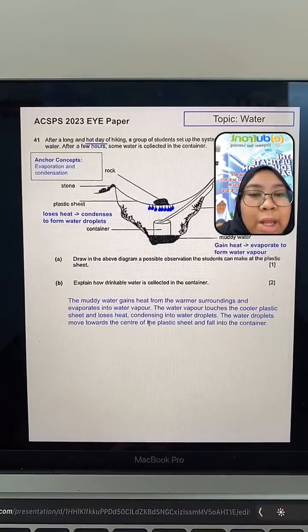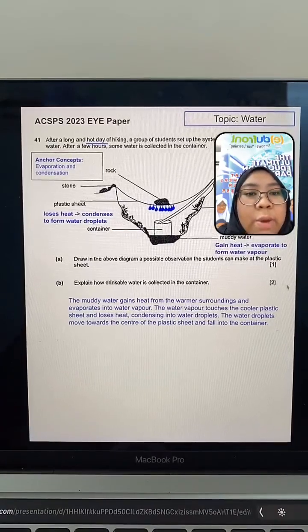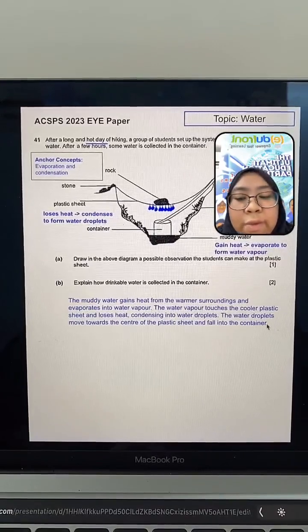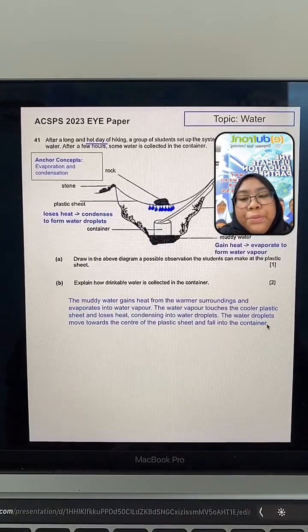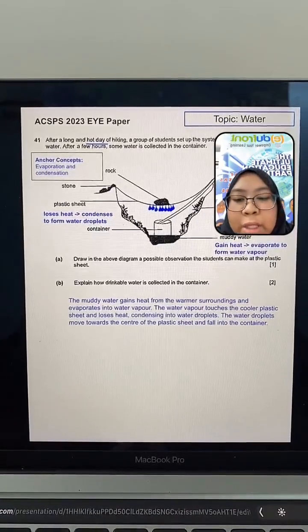If you miss out on anything, there are 3 sentences here, right? 3 parts to the question. If you miss out on anything, you might risk losing marks. So remember, to get your full marks, answer the question fully. Any questions? No? Okay. Next topic will cover heat and temperature.